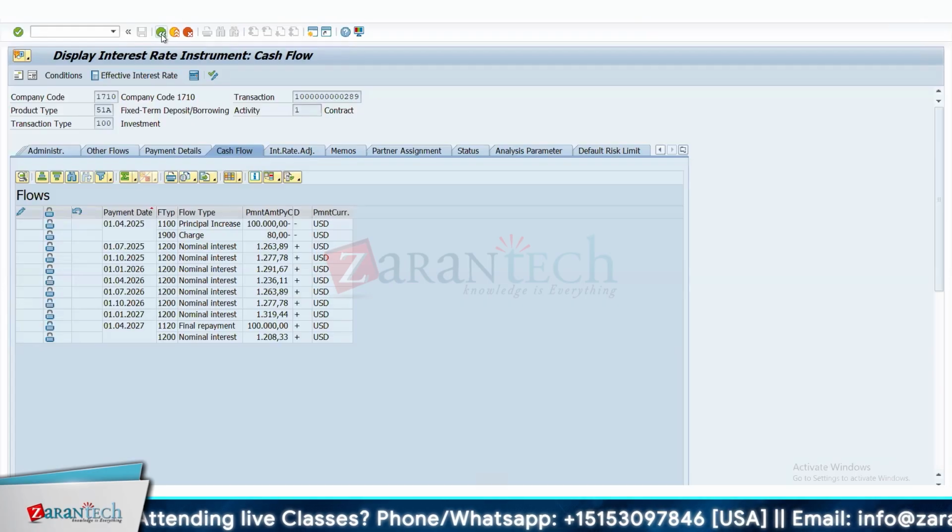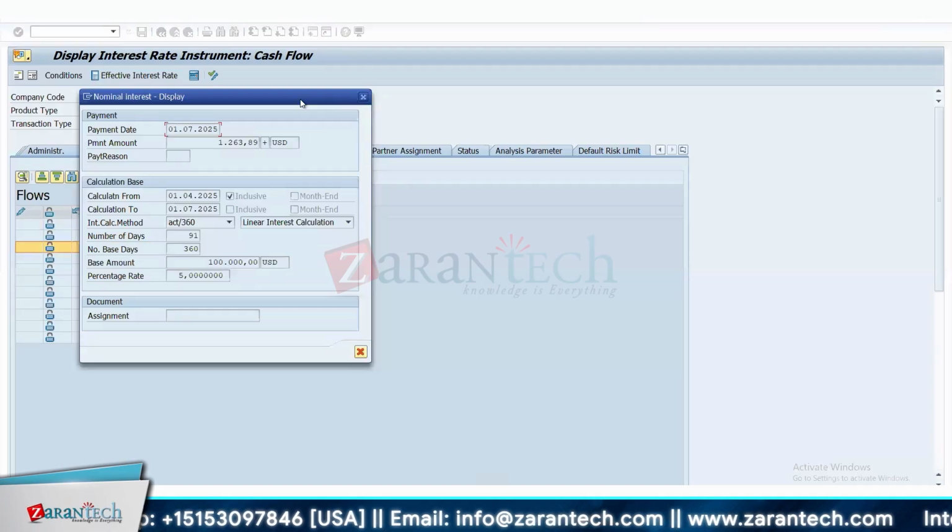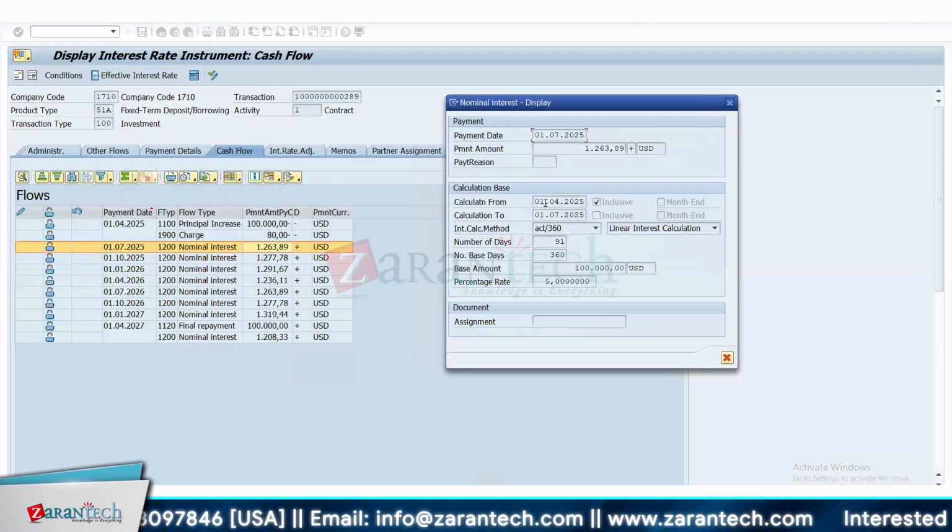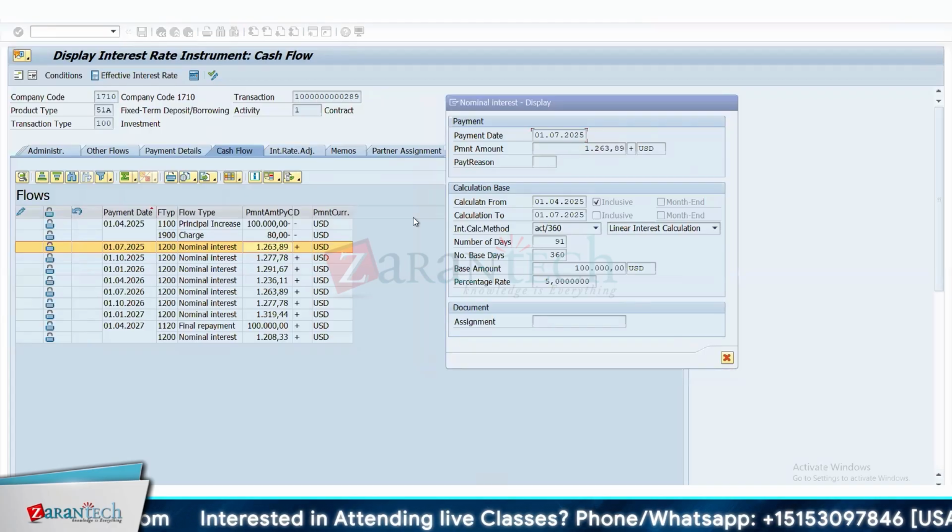Okay. So this interest has different values each quarter. You say that the fixed rate will be fixed for all quarters? Yeah, this is because the number of days are different. Like if you see here, from 1st of April to 1st of June, it is 91 days. So the interest rate is 5%. The base is 100,000. I calculated that: 91 divided by 360 into 5% into 100,000.